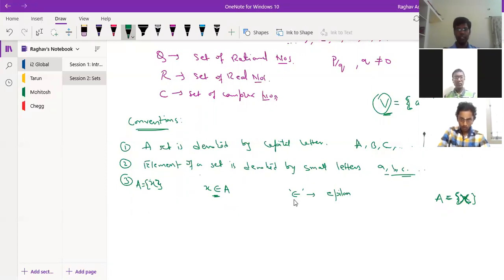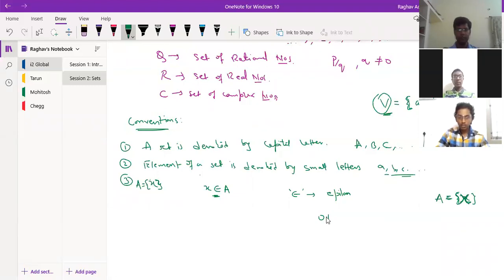So this epsilon is the one which gives me the understanding that this particular element belongs to this particular set. When we read it, we read it like x belongs to A. A is the set and x is the element.